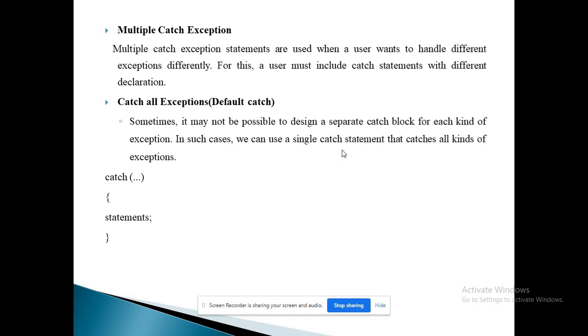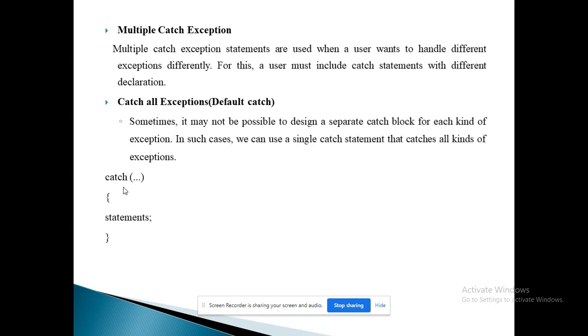We will discuss this with the help of an example. The second part is about the default catch statement. If we are throwing multiple exceptions but do not have time to write code to handle all of them, then we can use the default catch statement. The syntax is catch with three dots in brackets, and within the block we write the statements to handle the default catch.